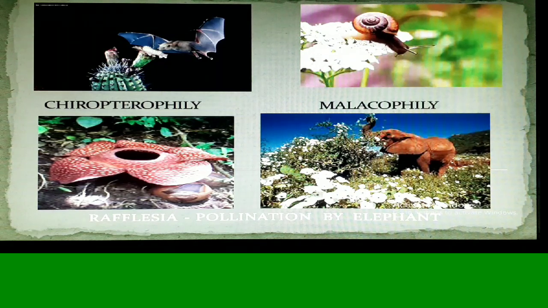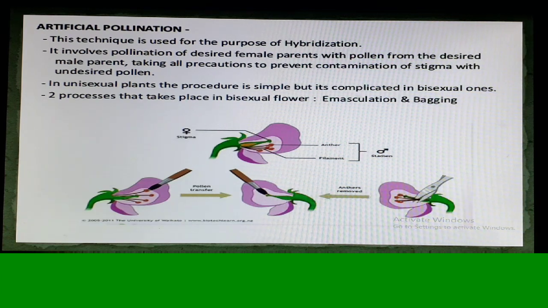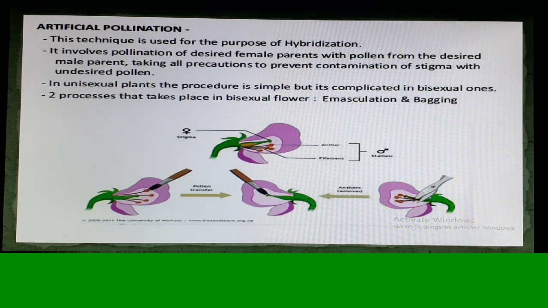Now, even the largest robust mammal, the elephant, is also helping in pollination, and the best example is the Rafflesia flower. Apart from the Rafflesia flower, elephants also help in pollination of other flowers like petunia. We see that even human beings are not left behind. They have also tried to help in pollination, where they deliberately select two plants to develop a new variety after the union of these, and this is called a hybrid variety.